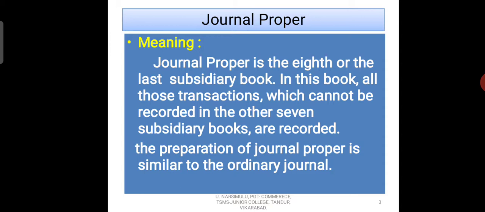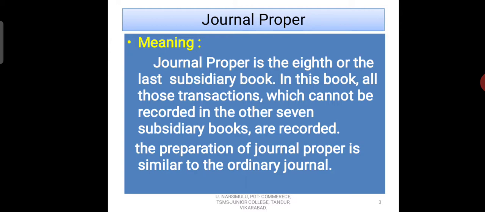Dear students, here you know there are a total of 8 subsidiary books. 1. Purchase book. 2. Purchase return book. 3. Sales book. 4. Sales returns book. 5th. Cash book. 6th. Bills receivable. 7th.